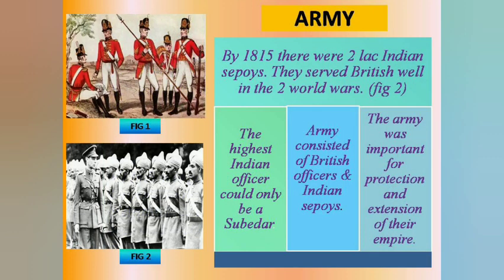In order to have a sound system of administration, it was necessary for the British to organize an efficient army. The army mainly consisted of Indian soldiers or sepoys, while the higher ranks of the army were reserved for the British. An Indian could rise only to the rank of Subedar. Soldiers were trained in the European method of warfare, and their lives were made more disciplined.